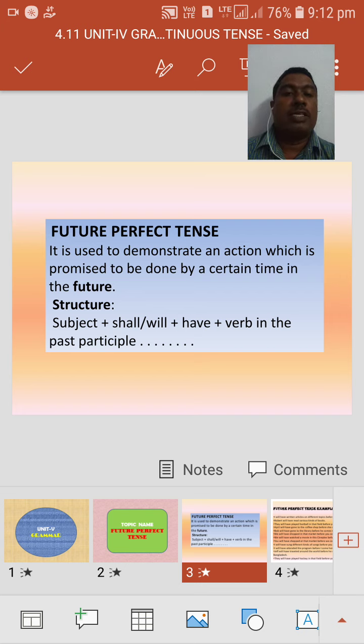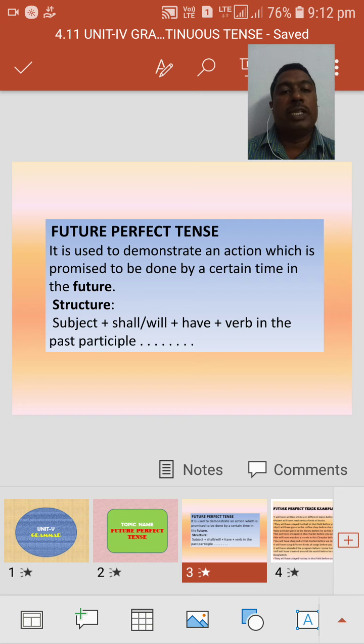The structure of the future perfect tense is subject plus shall or will plus have plus V3. Here one thing we should remember: in any perfect tense we should use the have form. What are the have forms? Have, has, had.